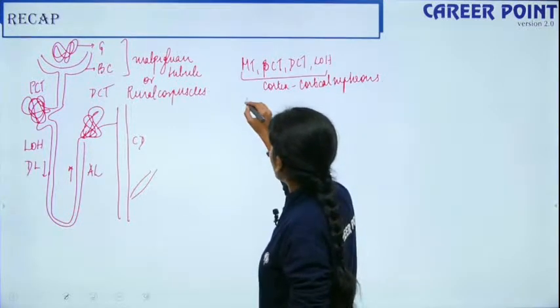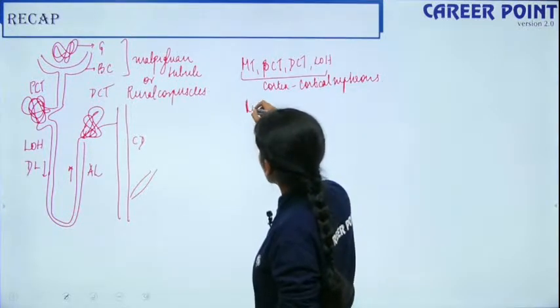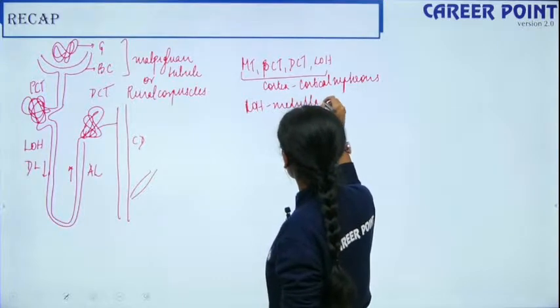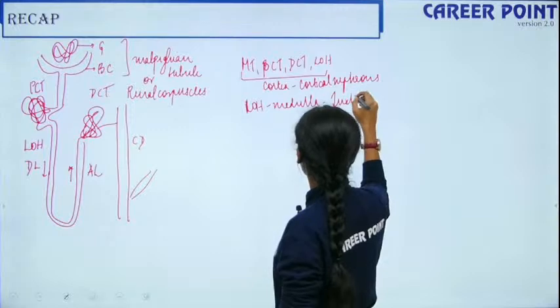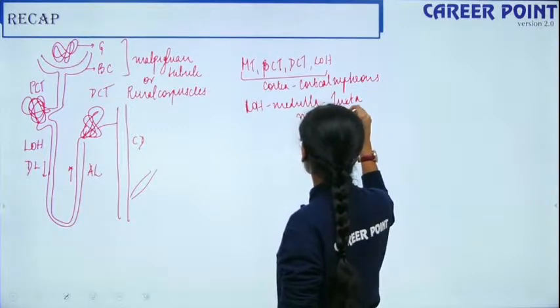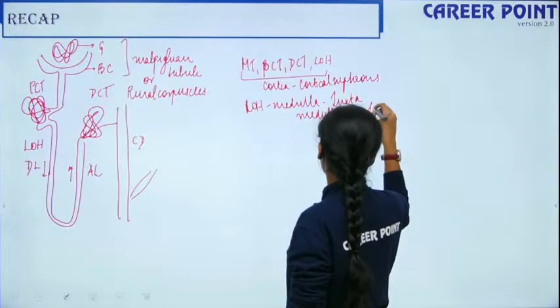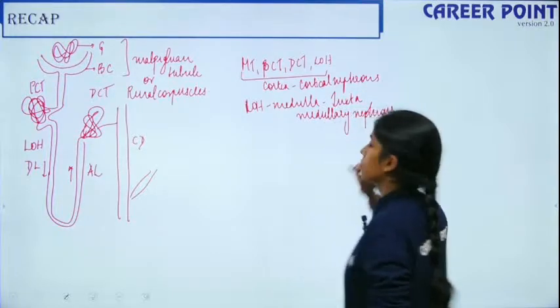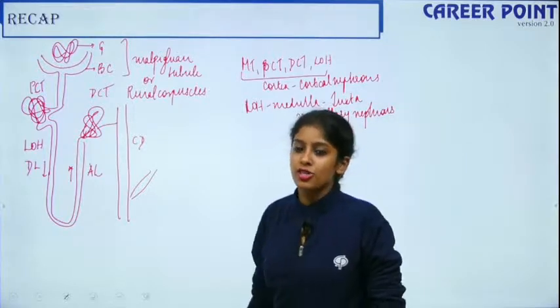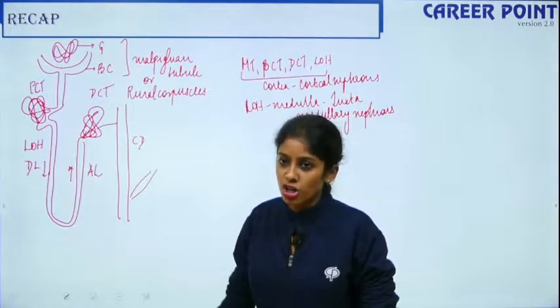If your loop of Henle is present in the medullary region, such nephrons are known as juxtamedullary nephrons. This is almost 10% or only 5%, not more than that.